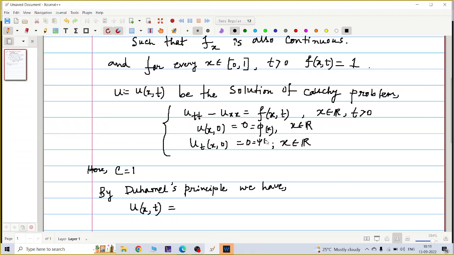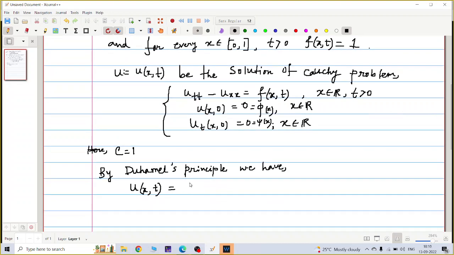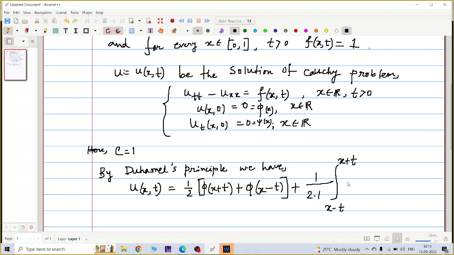Then u is phi of (x plus ct) plus phi of (x minus ct), with c equal to 1, plus 1 by 2c times the integral from x minus ct to x plus ct of psi of z dz.